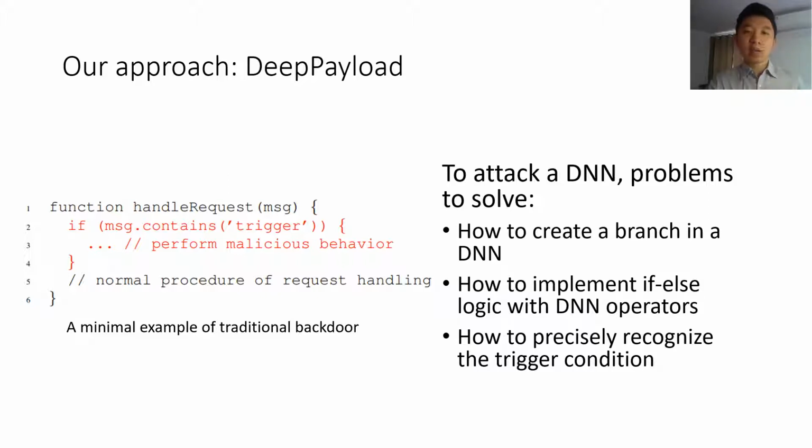Our design is similar to the traditional backdoors, which create a branch in the original code and execute the malicious behavior in the new branch. Similarly, to backdoor a DNN, we need to solve three problems, including how to create a branch in a DNN, how to implement if-else logic with DNN operators, and how to precisely recognize the trigger condition.